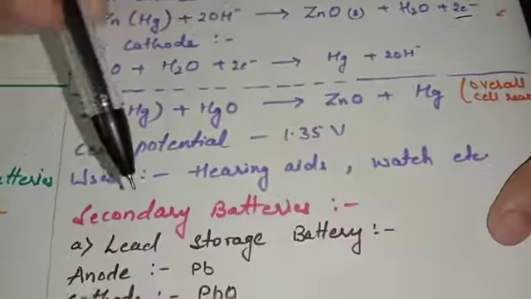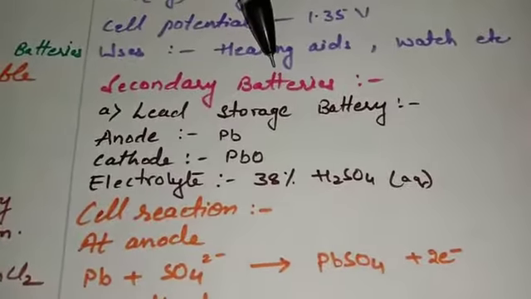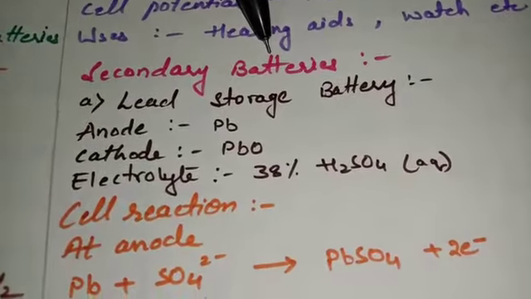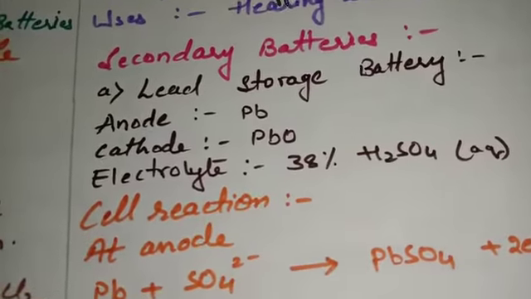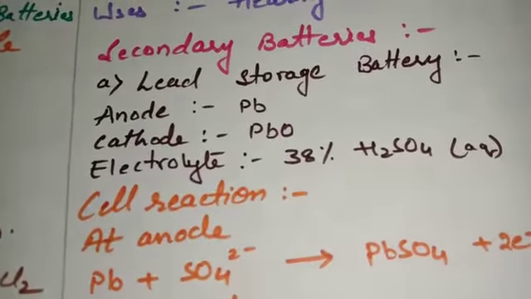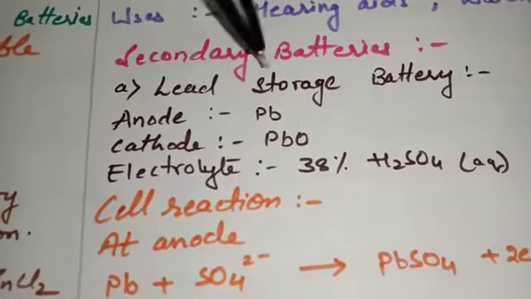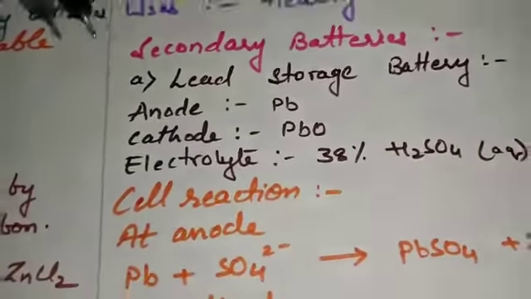wristwatch. Now, the second type of battery is known to be secondary battery. Secondary batteries are those batteries which are rechargeable. That means if once you use it for a certain period of time, it is going to be discharged, and again after recharging it can be used. So the first is known to be lead storage battery. This lead storage battery is generally seen in automobiles as well as inverters.